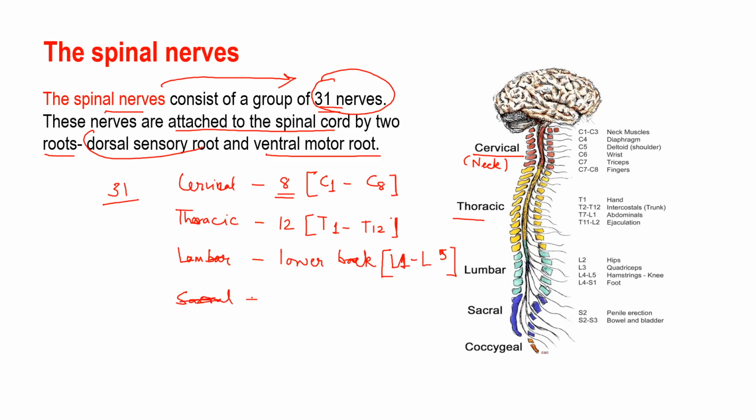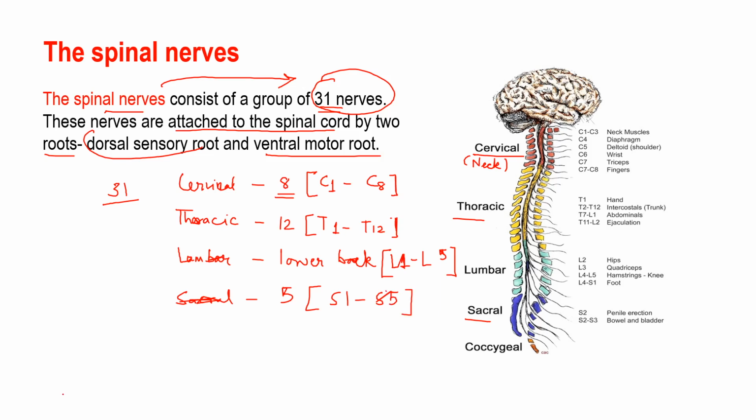Then sacral. So this sacral, which is actually the sacrum, is a bony plate at the base of the vertebral column, and this has 5 sacral nerves. They emerge from the sacral bone, and they are numbered as S1 to S5.